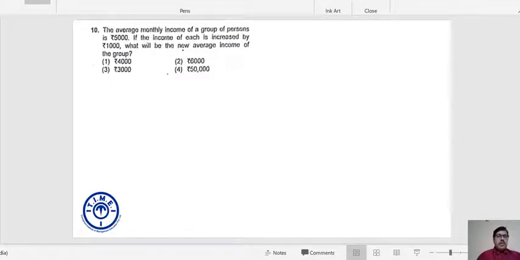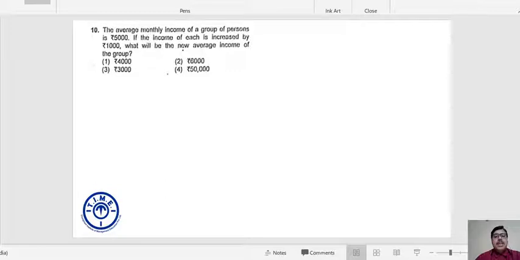So I'm going to cover one of the examples, that is question number 10. And question number 10 is just a simple application of the concept that we have learned a little while ago. So in this question, what is given?